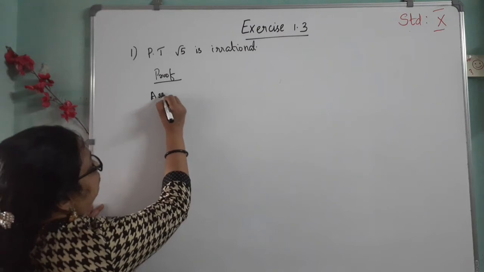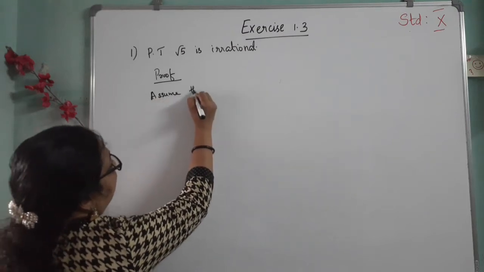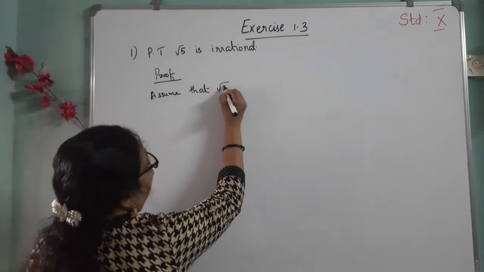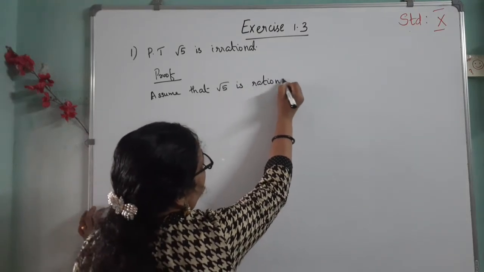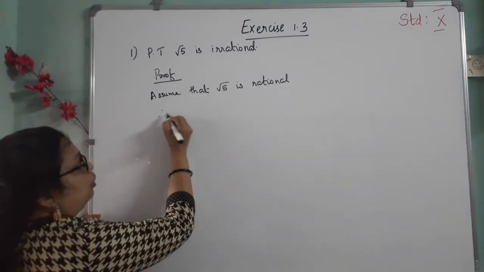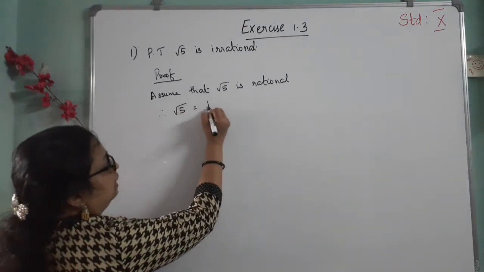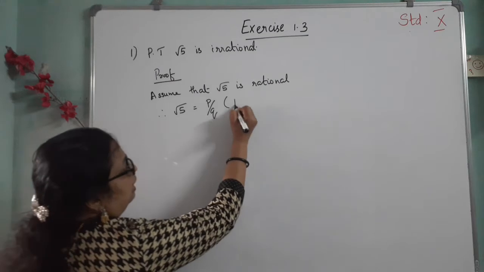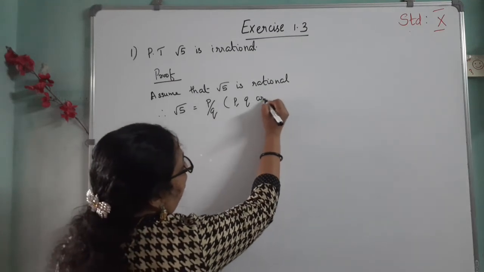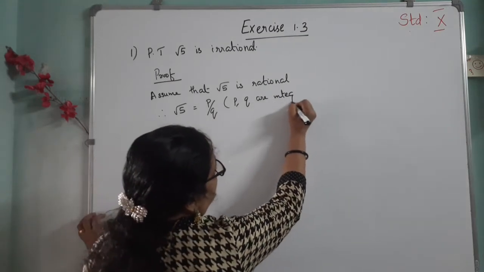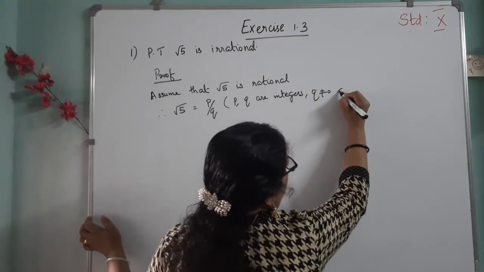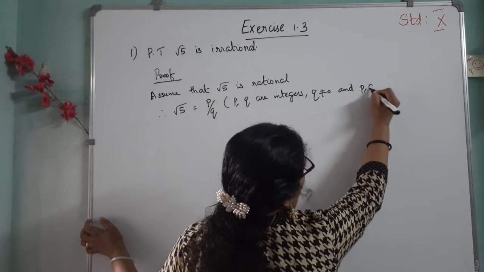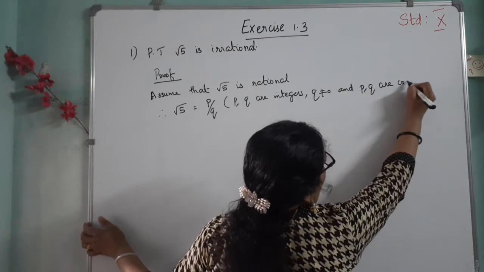Assume that root 5 is rational. Therefore, root 5 can be written in the form p by q, where p and q are integers, q not equal to 0, and p, q are coprime.